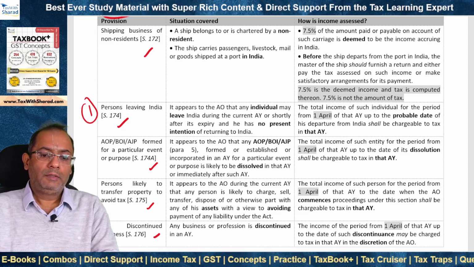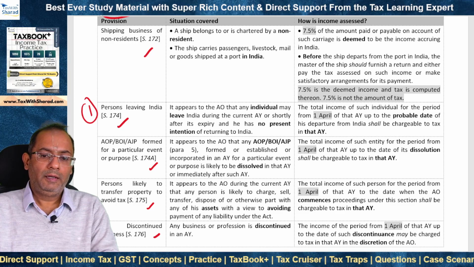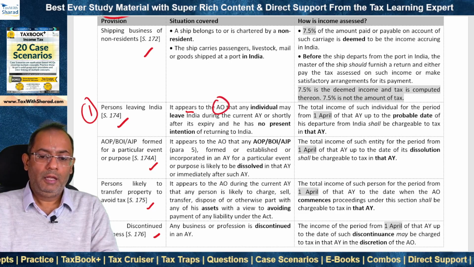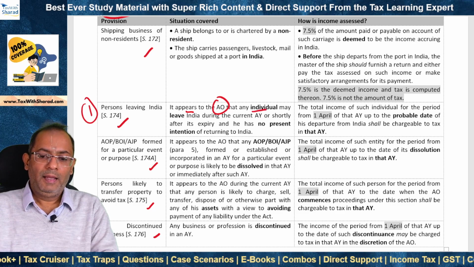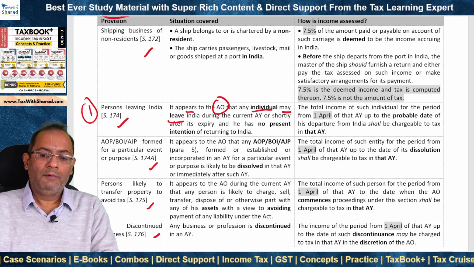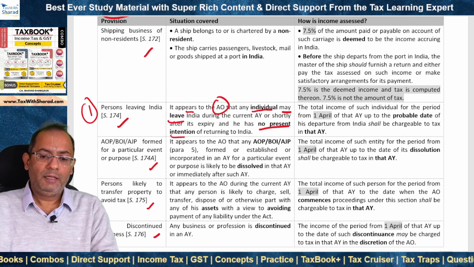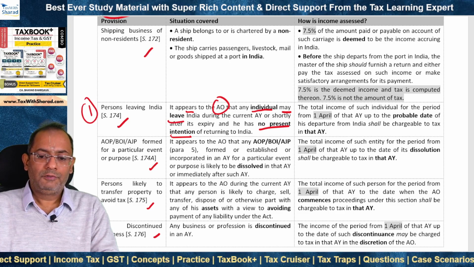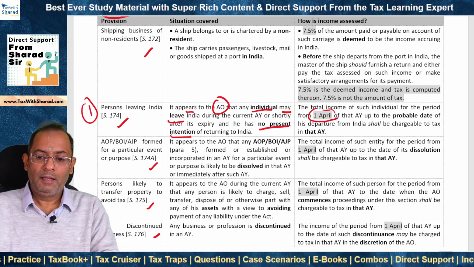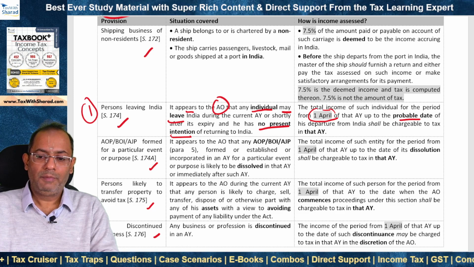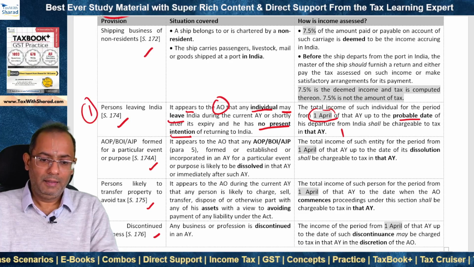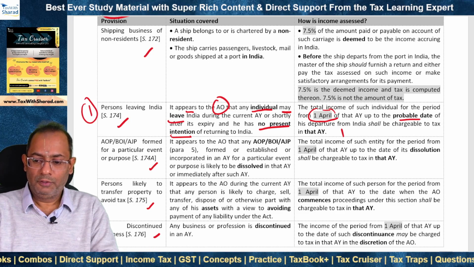One is section 174, which deals with persons leaving India. Section 174 covers a situation where it appears to the AO, the assessing officer, that any individual may leave India during the current year or shortly after its expiry, and he has no present intention of returning to India. If such is the case, then the total income of such individual for the period 1st April of that year up to the probable date of departure from India shall be chargeable to tax in that assessment year. That means in that year, without waiting for the next year.